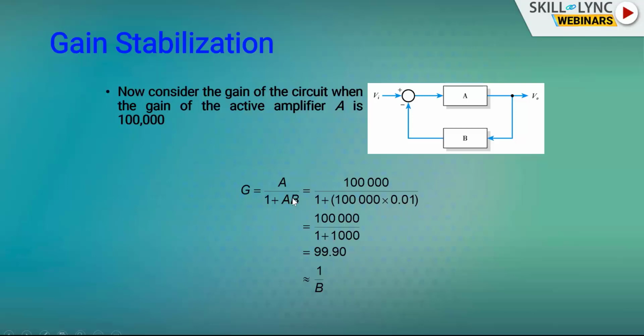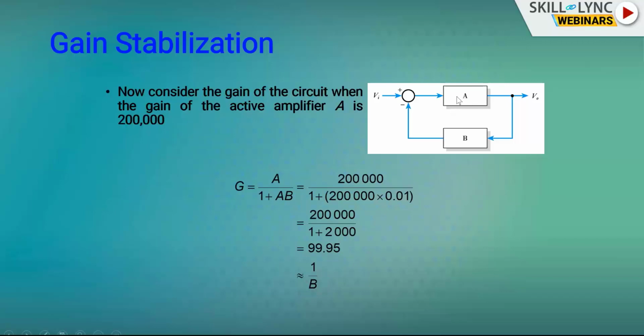Now you substitute 1 lakh as the amplifier gain A and B equal to 0.01. We get 1 lakh by 1 plus 1 lakh into 0.01. You get 99.90. So the closed loop gain G is 99.90 for an amplifier gain A of 1 lakh. Now the gain of the amplifier is increased from 1 lakh to 2 lakh.